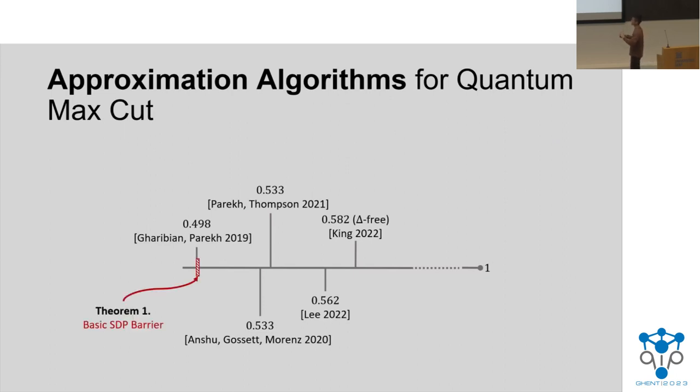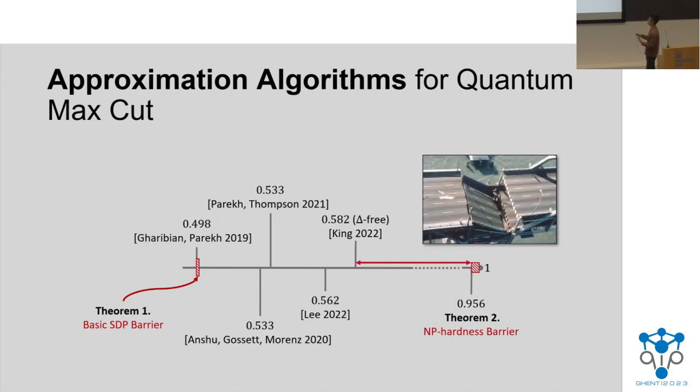Well, the first result, theorem 1, states that you can't do any better than this algorithm of Gharibian and Parekh. On the other hand, our hardness result is all the way here on the right, and we show that you can't do any better than 0.956 for any classical algorithm. So really, there's a huge gap between the best possible algorithms by King and Lee and our hardness result. A natural open question, of course, is to bridge the gap between these two.